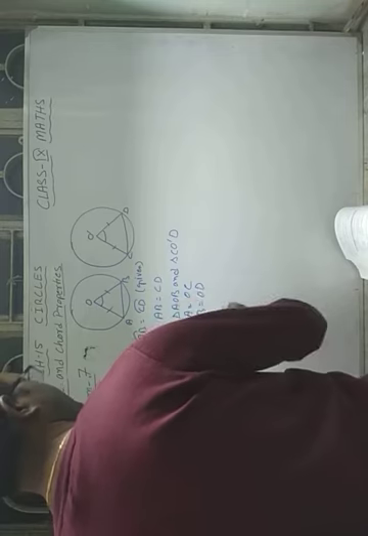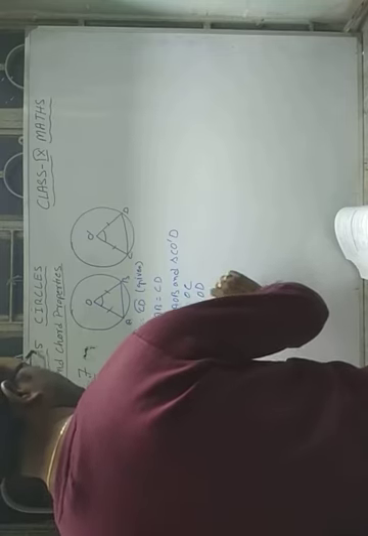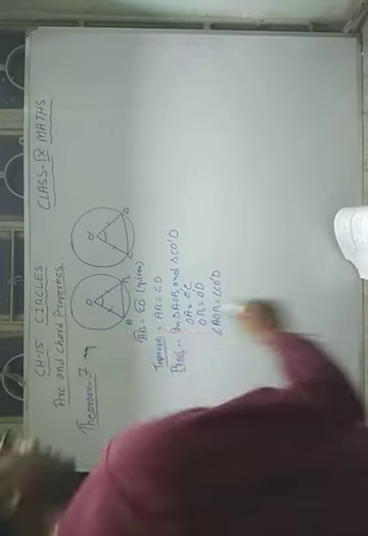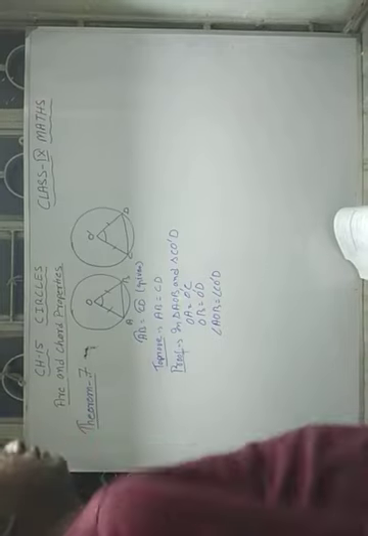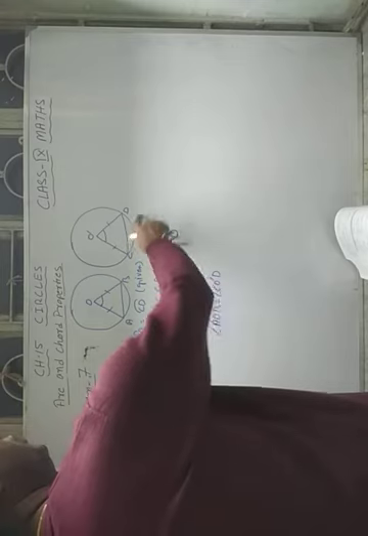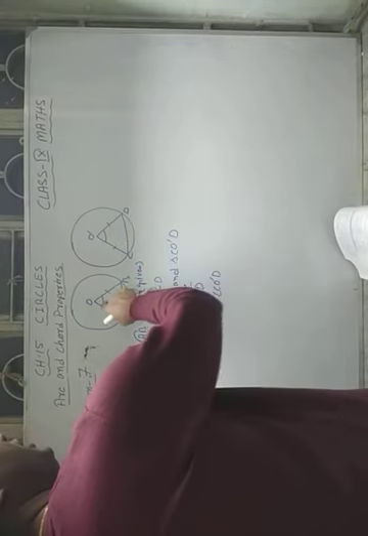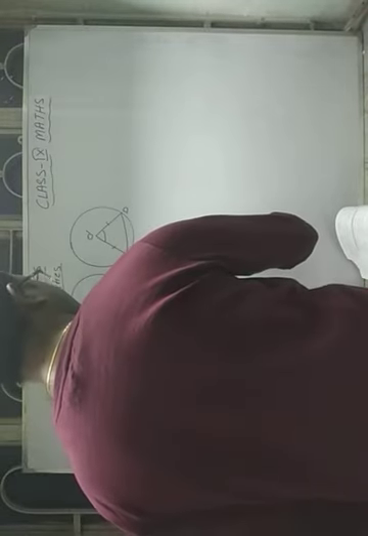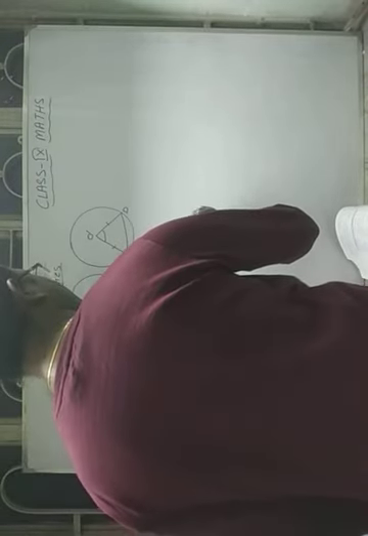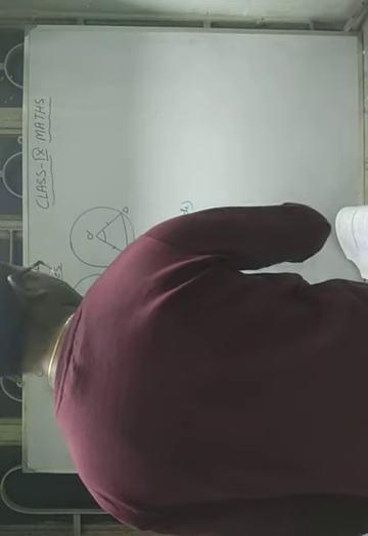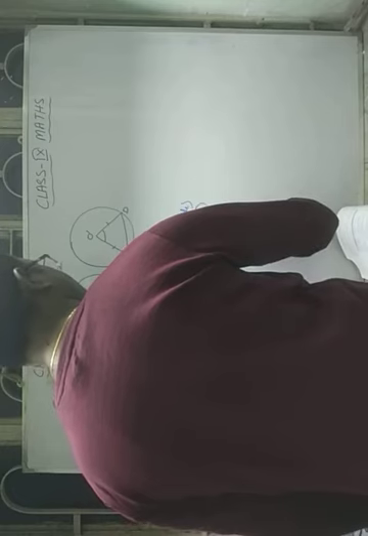Also, angle AOB is equal to angle CO'D. Why have we taken these two angles as equal? It is not given directly, but it is given that arcs AB and CD are equal. So if arcs are equal, they subtend equal angles at the centers. So here you write radii of a circle, and here arc AB is equal to arc CD.